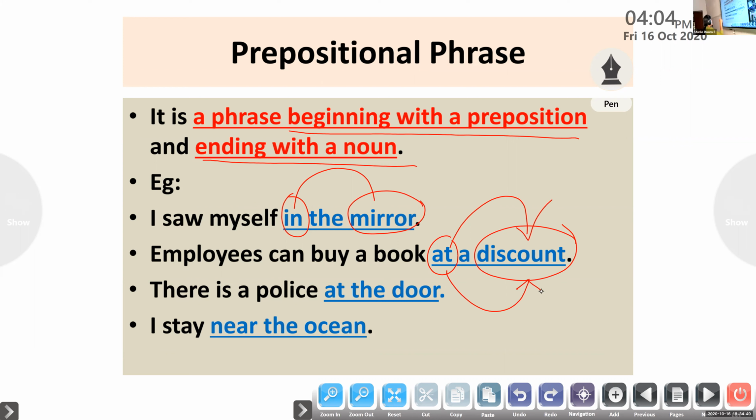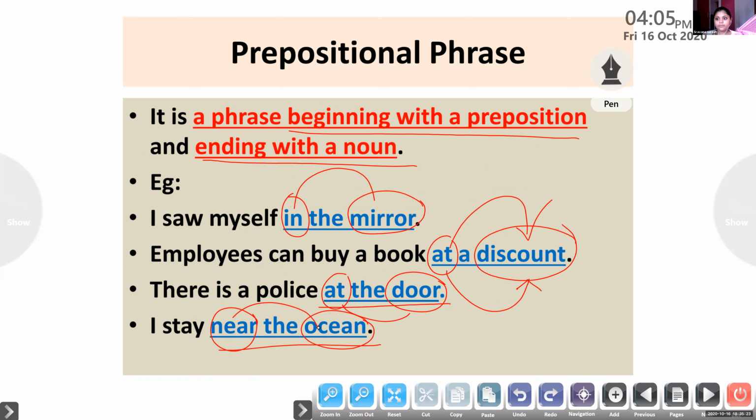Look at the next example. There is a police officer at the door. Beginning with a preposition, ending with a noun. So it's a prepositional phrase, a group of words without a verb. Look at the last one. I stay near the ocean. Near the ocean is a group of words without a verb, beginning with a preposition and ending with a noun. Prepositional phrase. Got it? Yes, ma'am.